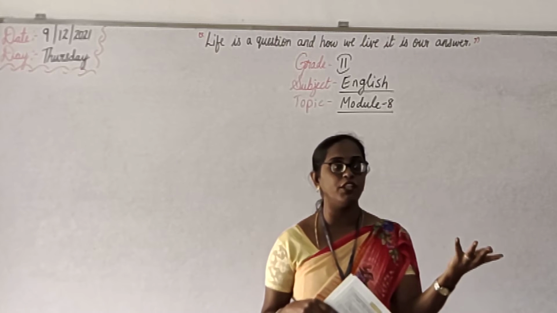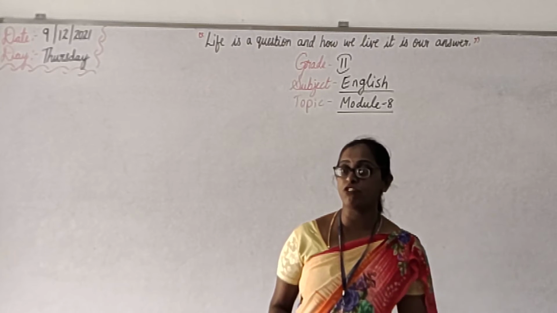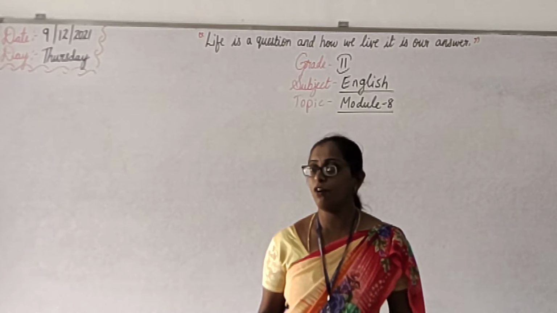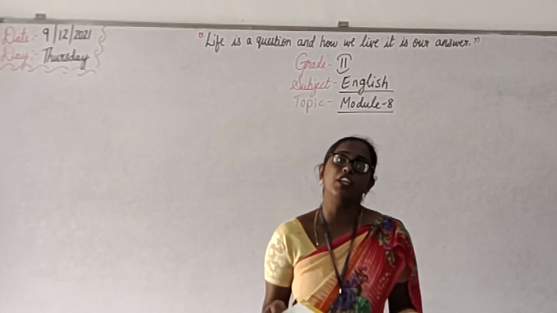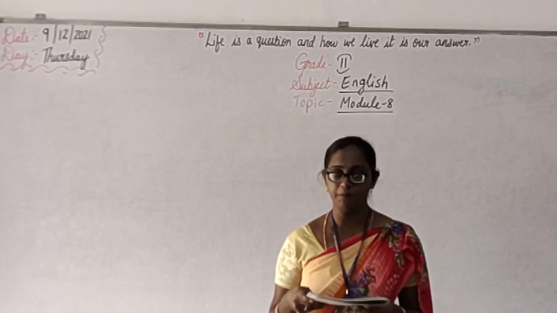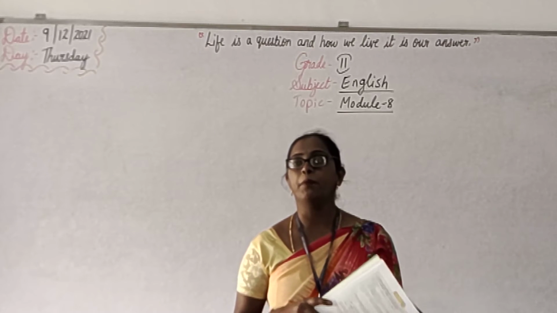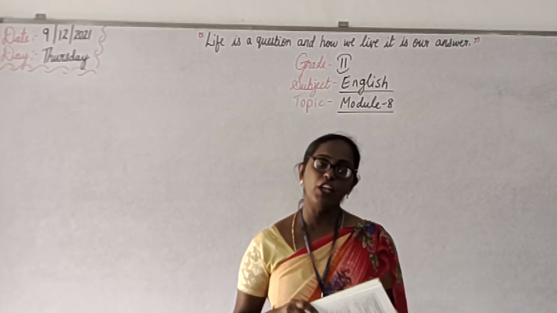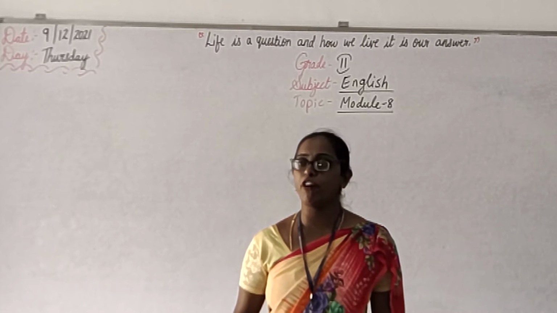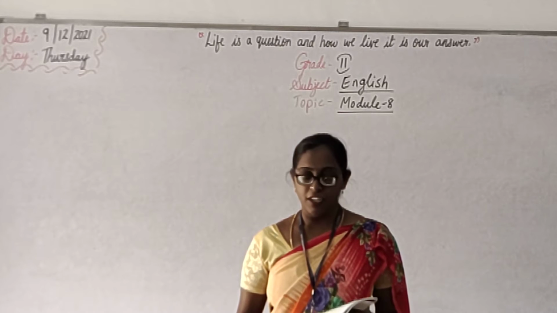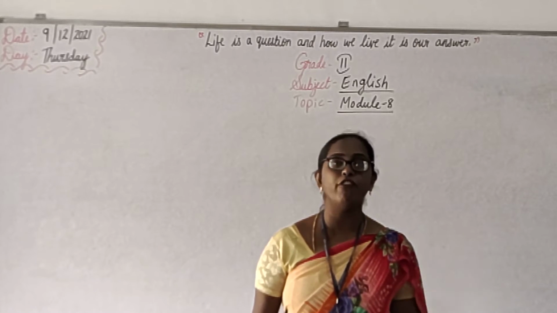Simple future tense. Still it has not yet come, right? Or it has not happened. It is going to happen. Understand? That which is going to happen is simple future tense. Understanding, children? See, Mona asks, "Will you show your dress to me?" You will show it after buying that. Will you show it to me, like that. So Lena is telling, "Yes, I will show it to you."